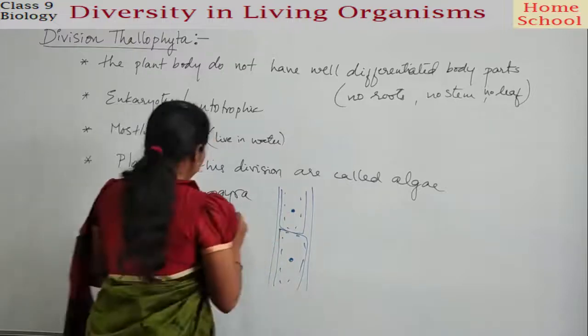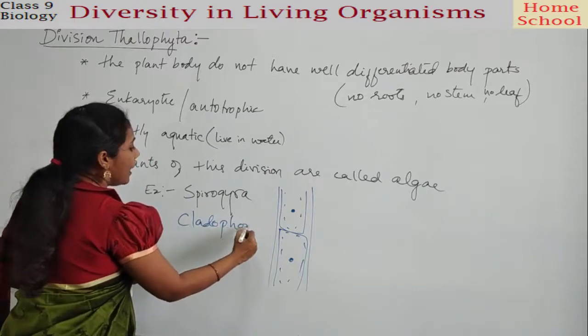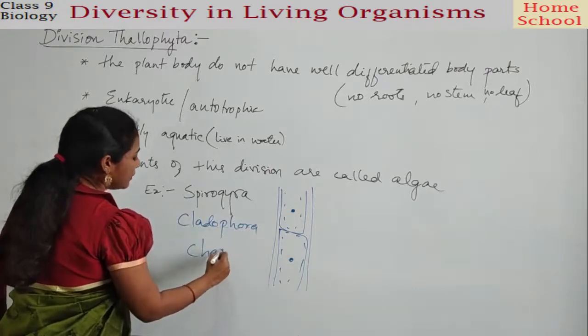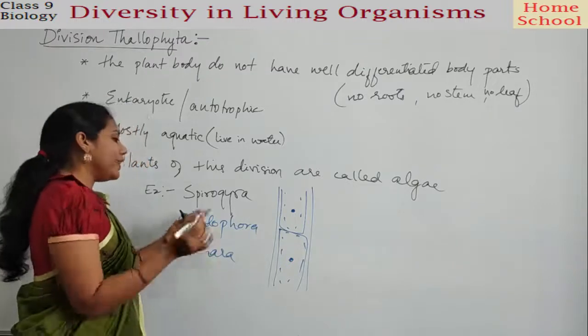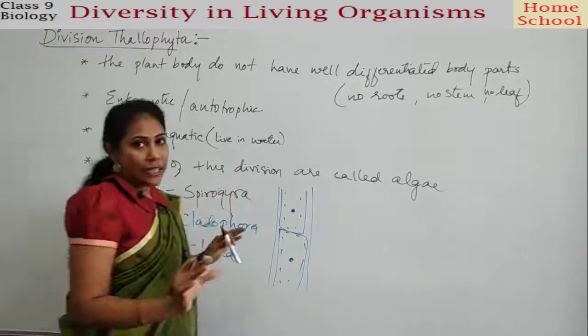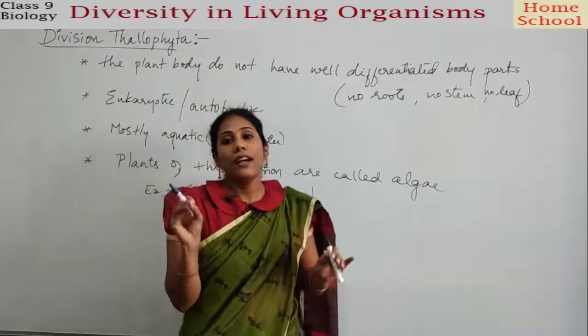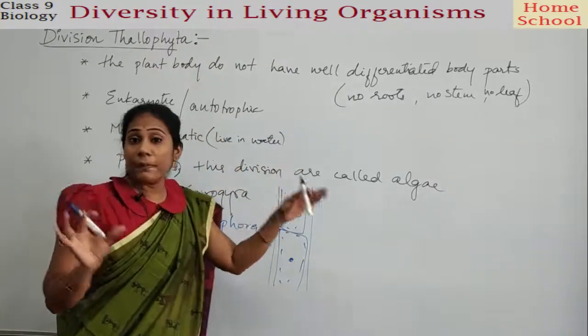And one more example is Cladophora, and you have Chara. Chara also you can pronounce. All these come under the division Thallophyta. If you have to understand the best examples under this division, you can observe the picture there.